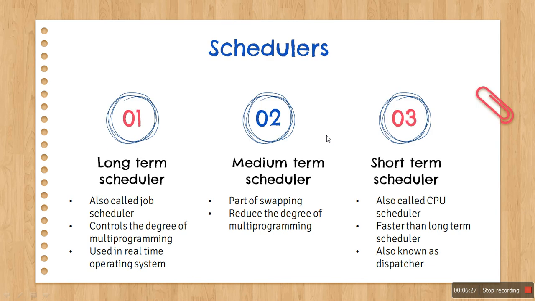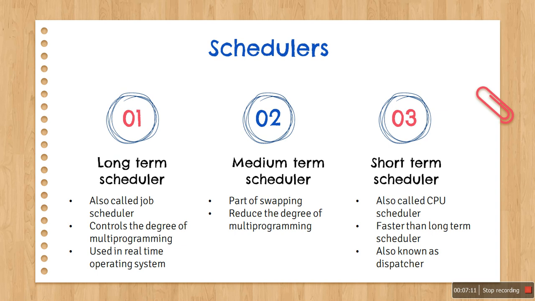Okay. So there are different types of schedulers which are used to handle process scheduling. It is one type of system software which selects jobs from the system and decides which process to run. There could be a long-term scheduler, which is also known as the job scheduler. It controls the degree of multi-programming, as in it decides how many processes can reside on disk and can queue up, can be given to the ready queue. It is used in real-time operating systems. It determines which processes are admitted to the system for processing, and the processes are selected from the queue and loaded into the main memory for execution.